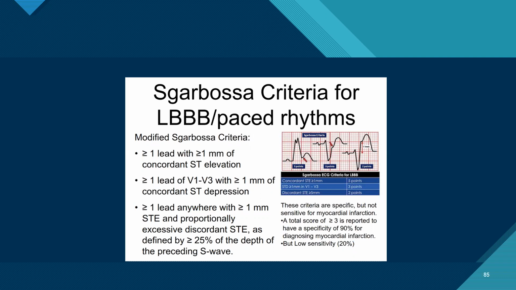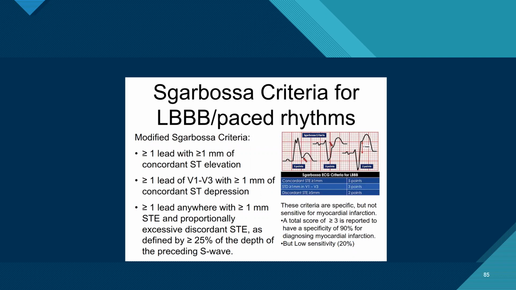And if in leads V1 to V3 there is more than 1 mm of concordant ST depression, we give 3 points. And for more than 1 mm of discordant ST elevation, or proportionally discordant ST elevation of more than 25% of the depth of the preceding S wave, give 2 points.